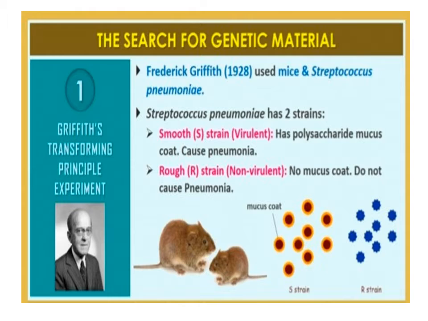Frederick Griffith in 1928 conducted a series of experiments with Streptococcus pneumoniae, the bacterium causing pneumonia. There are two strains of this bacterium. Some have a mucous polysaccharide coat and produce smooth shiny colonies, called S strain or S type, while the others do not have a mucous coat and produce rough colonies, called R strain or R type.